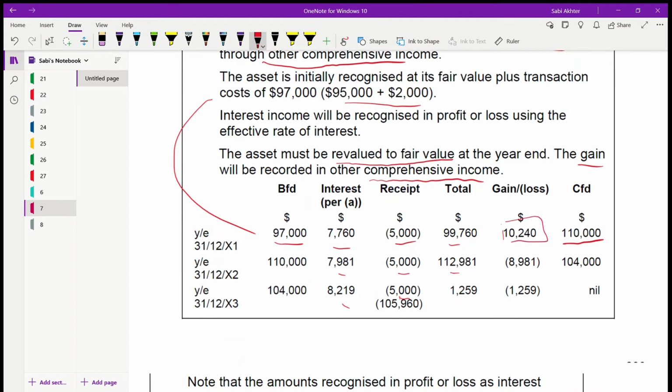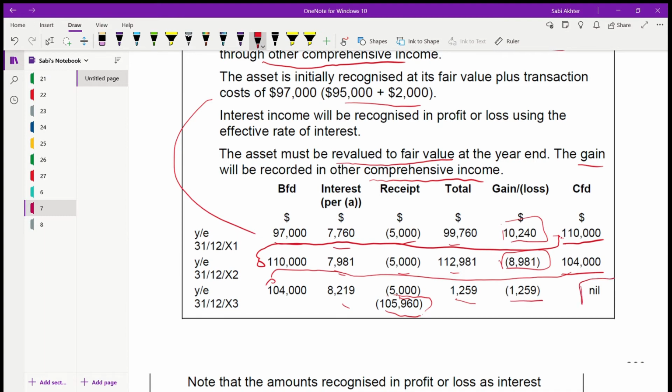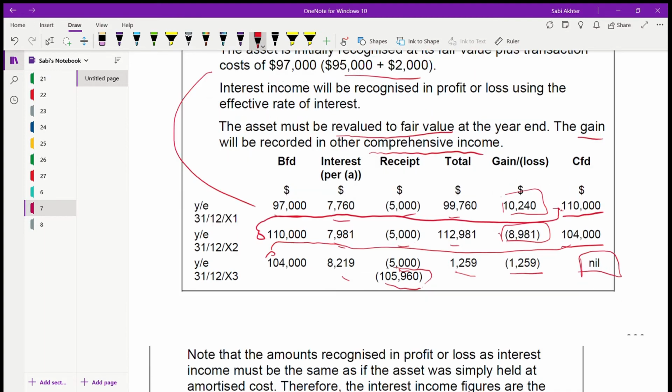This is a gain. Now this closing balance for 31st December 2001 becomes the opening balance for 31st December 2002. On that, this interest will be same, and then it's a loss because this balance is also given. Now again you are taking this here. This will be same, 100 plus 5960. This is the total after you add your interest and deduct your receipt, and this is the loss, and finally you'll be having nil.